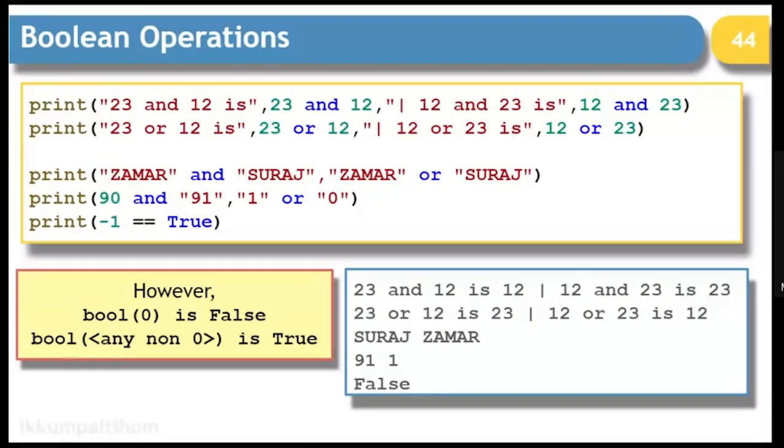Now, when we talk about -1 equal to true, it is going to be false, because -1 is not true. Now, if you write bool of 0, it is going to be false. And if you write bool of any non-zero, it is going to be true.